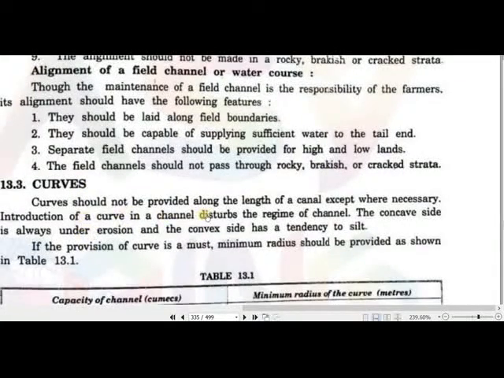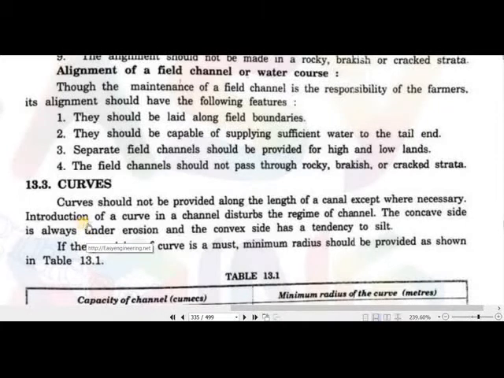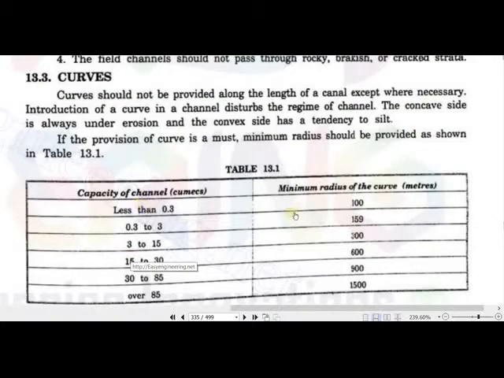Curves should not be provided along the length of the canal except wherever necessary. If it is impossible to avoid a curve, we should develop it properly. When there is a curve in the channel, it disturbs the regime of the channel. The concave side, which is the outer side, is always under erosion, and the convex side, which is the inner side, is subjected to sedimentation. So according to the capacity of the canal, there should be a minimum radius of curvature in order to avoid erosion on the concave side and siltation on the convex side. So that should be the radius of the curvature.